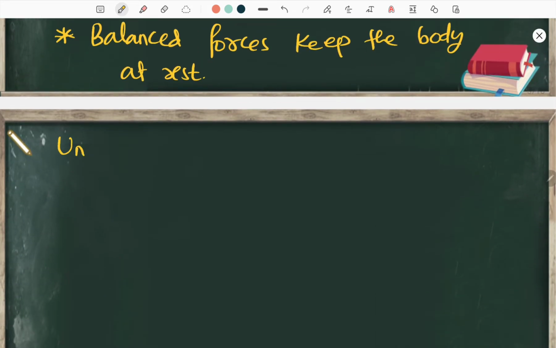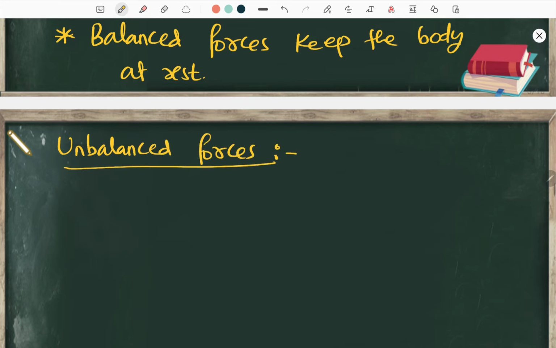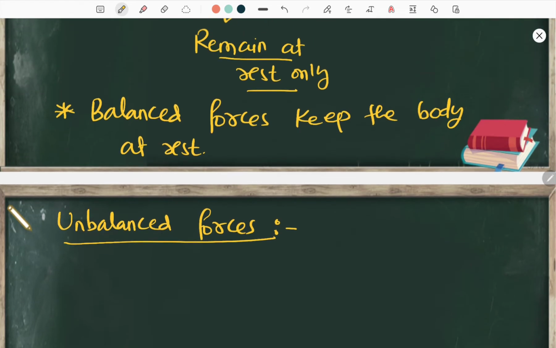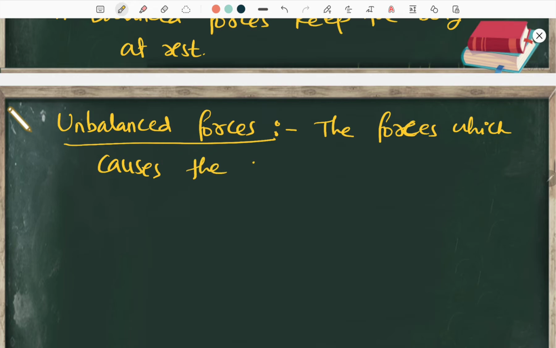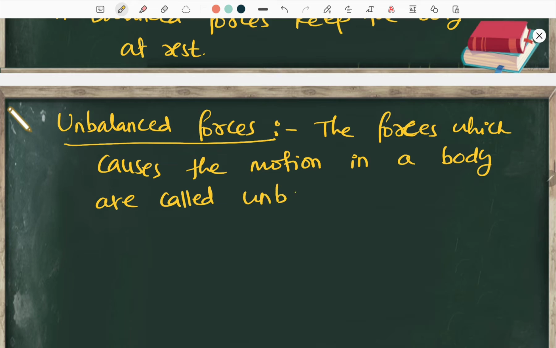Now how about unbalanced forces? Unbalanced forces are like, there is no proper definition for this. You can just say the forces which cause motion in a body are called unbalanced forces.